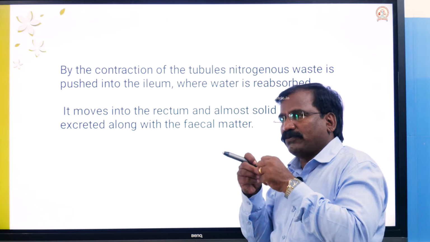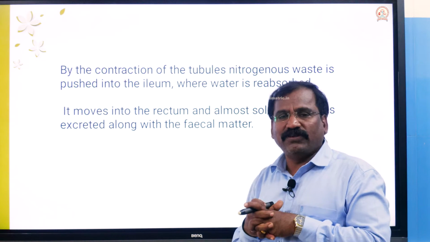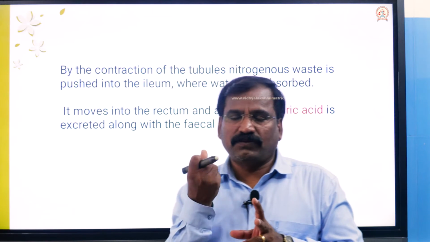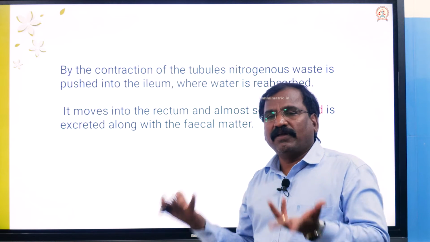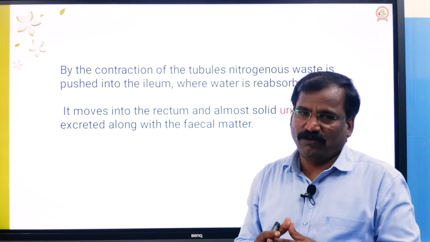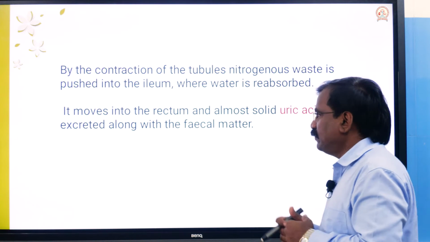The tube contracts, so that it is pushed into the gut. So all the waste extracted by the glandular cells reaches the intestine, and through the large intestine, along with the undigested waste fecal matter, it is sent out.